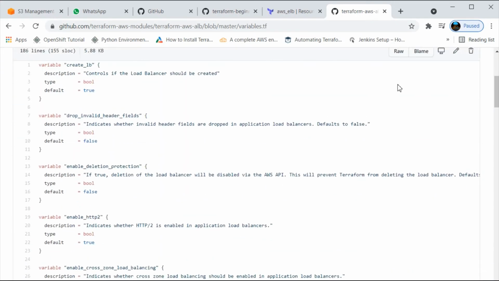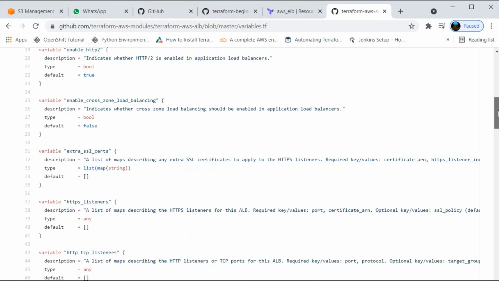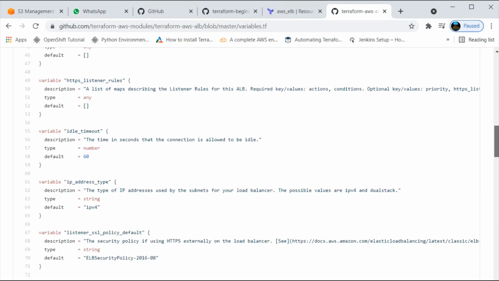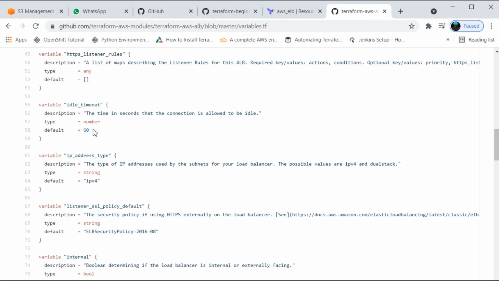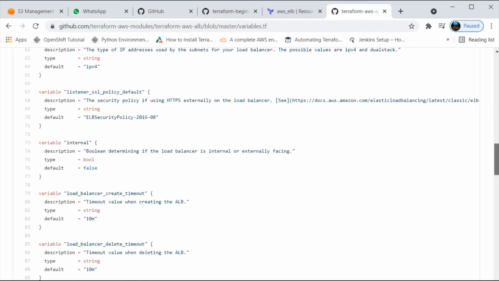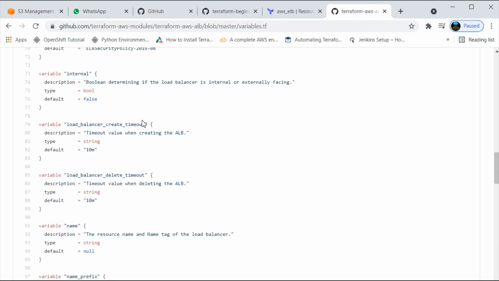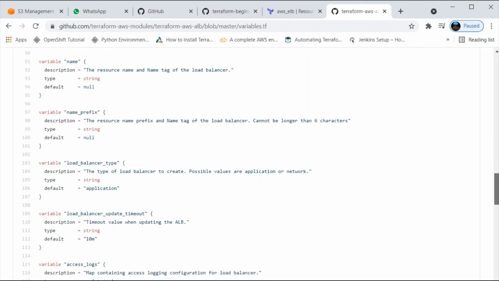See, for creating ELB, type bool, and variable like enabling HTTPS, and you can see SSL certificates list, listeners, any they have given, and the idle timeout which we gave, the number they have given, default also they have specified, and what is the value we need to pass, that also is given. So what is the load balancer timeout, string they have defined, timeout time, and what is the name prefix, string.